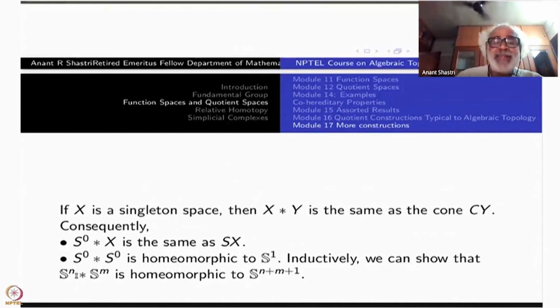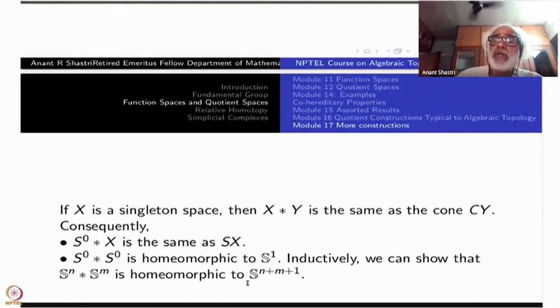You can write Sn star Sm inductively as S0 star S(n minus 1), star with Sm. Okay, by associativity, you take the first star, that will be equal to, by induction, S of n plus m.